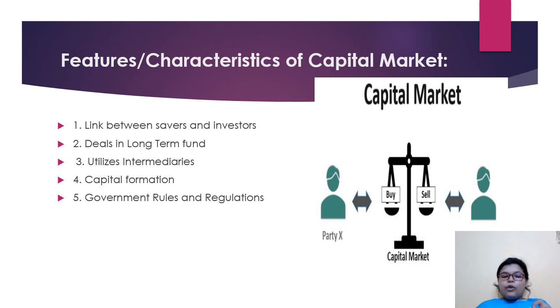Now, for example, if I'm going to purchase a debenture of a particular company, what is a debenture? A debenture is a kind of loan that the public gives to the company. The company tries to raise funds using debentures, that is, from the public in the form of a loan.